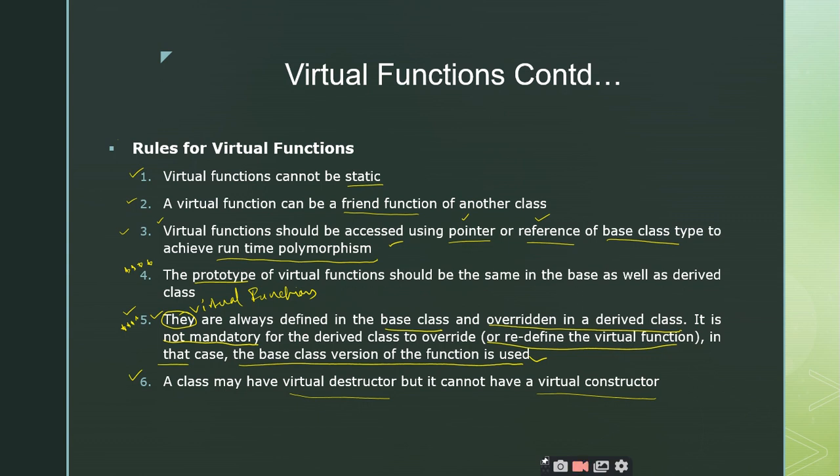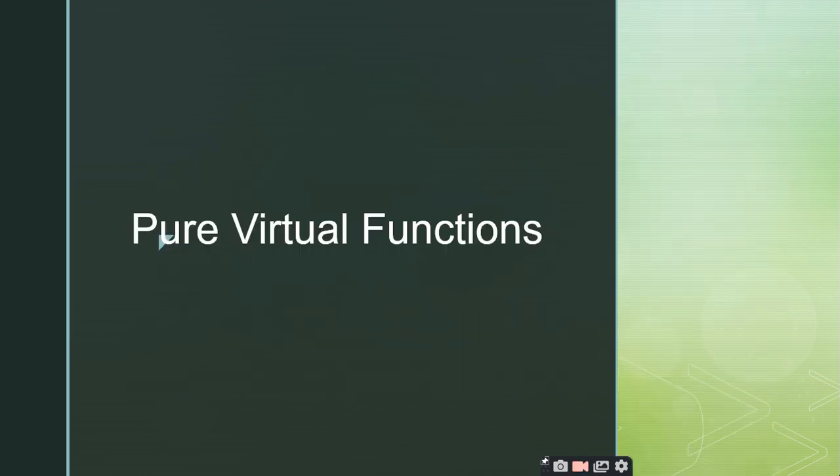Overloading is used for compile time polymorphism or runtime polymorphism? Compile time polymorphism. Runtime polymorphism is implemented using virtual functions.